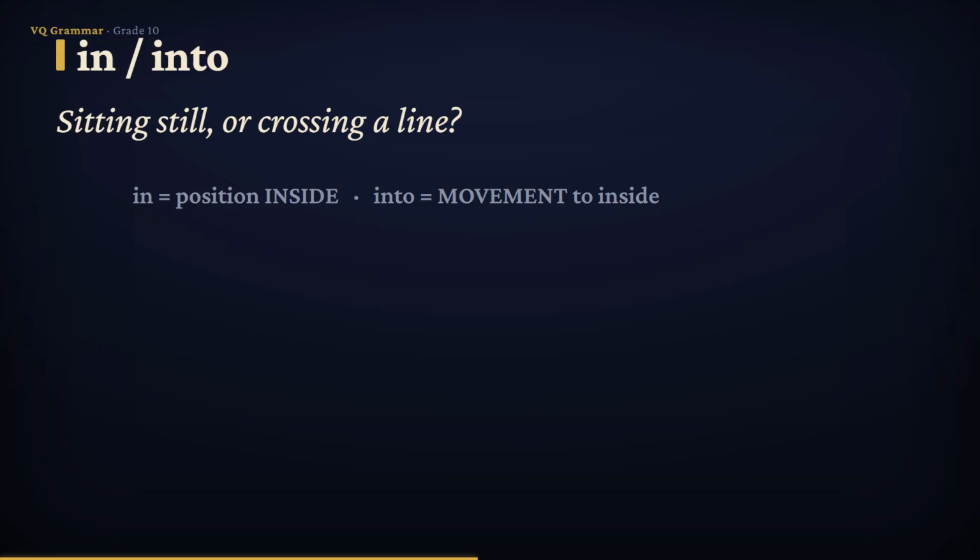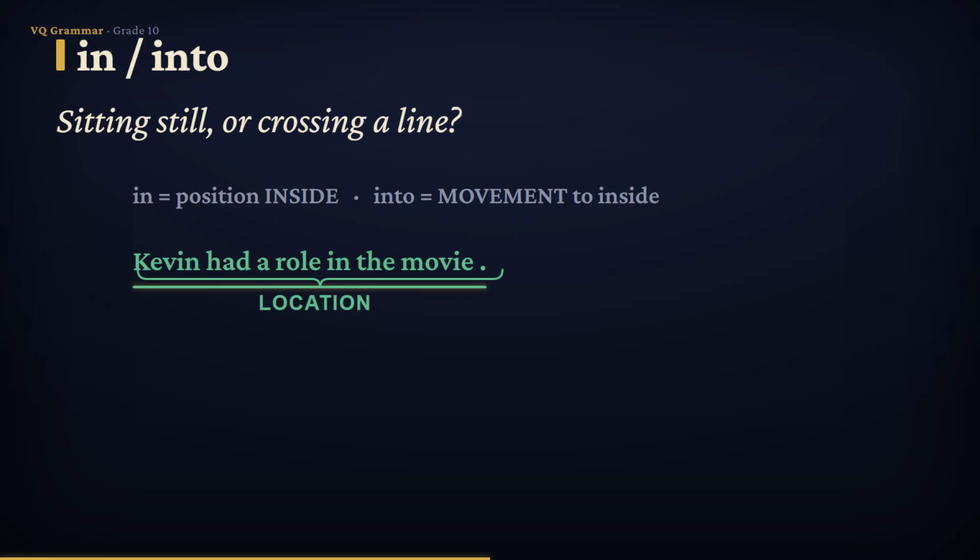Into tells you that something is moving, crossing from outside to inside. Take this one. Kevin had a role in the movie. Nothing is traveling anywhere. The role simply exists inside the film. It is pure position. Now compare that with this.